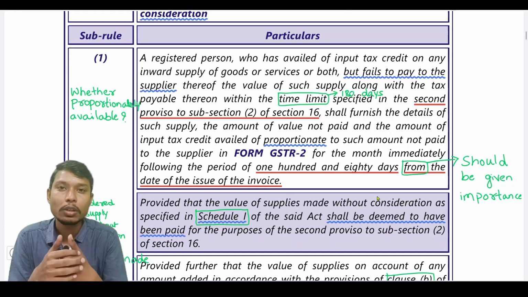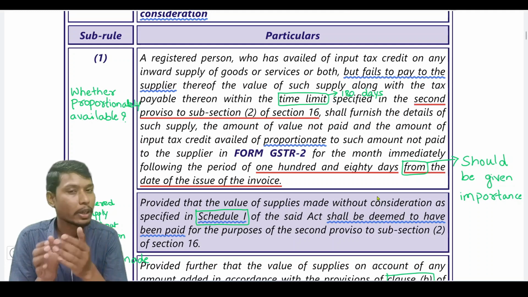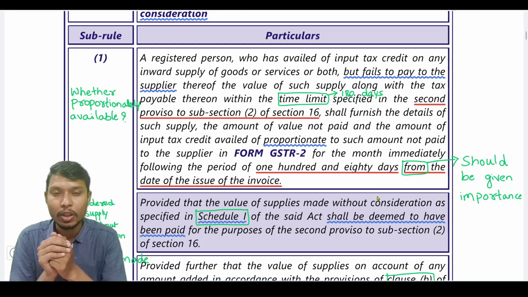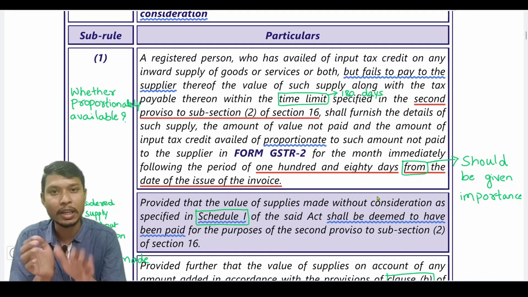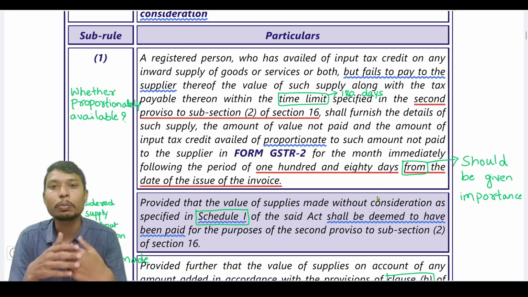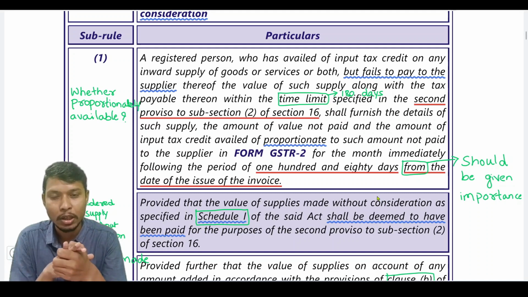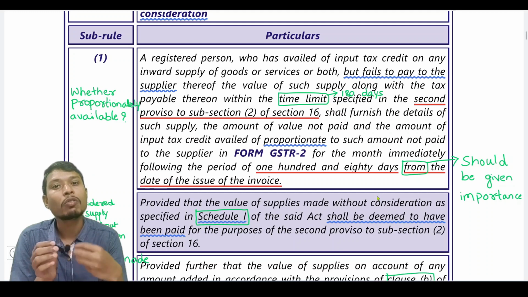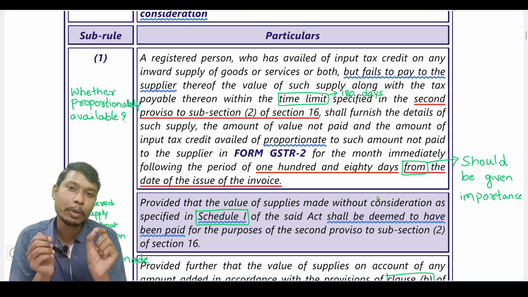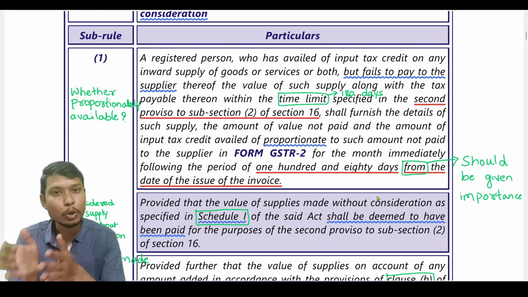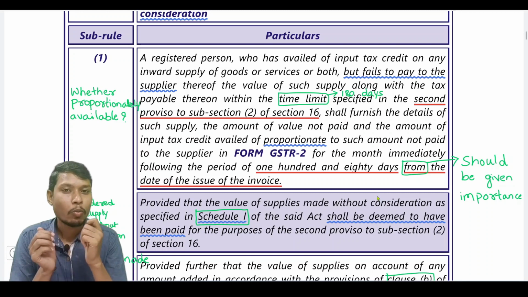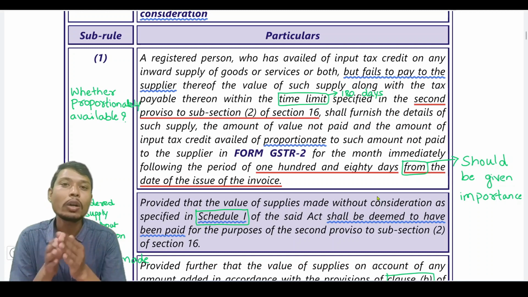After reading rule 37 sub rule 1, we get a few doubts. Say for example, I have made a purchase worth rupees 1 lakh from ABC and he has charged rupees 18,000 on such 1 lakh supply. So the total consideration I have to pay is 1,18,000. Within a period of 180 days, I have made payment of 1,10,000 and I did not make payment of 8,000 within the 180 days. So here my doubt is, I am not able to make the full payment, so to what extent of input tax credit do I have to reverse, whether it is proportionate or the full amount.